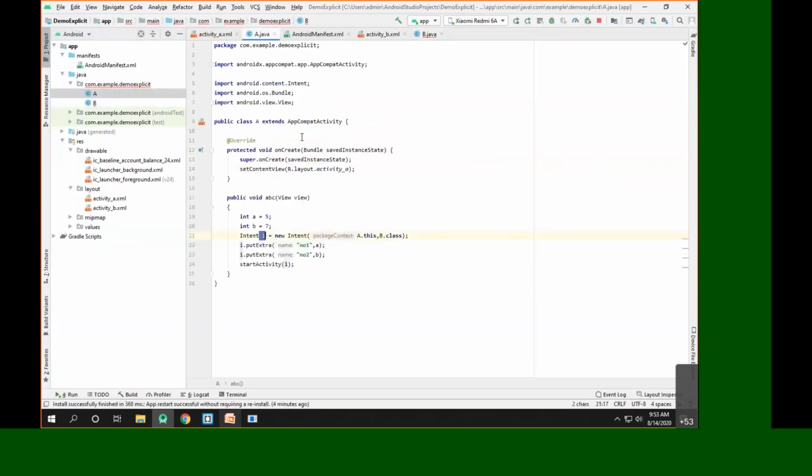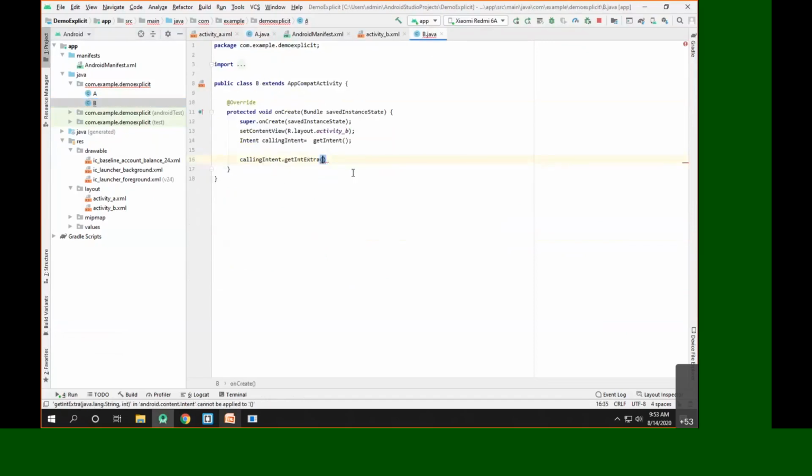So I'll open this activity A. Exactly. So this name is nothing but the name of the key. If I want to refer to the value of A, it is present with the key name number 1, and the default value will be 0. So if that value is some erroneous value, it will automatically initialize to its default value.